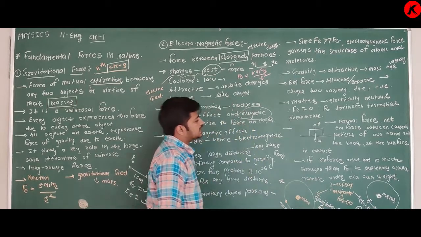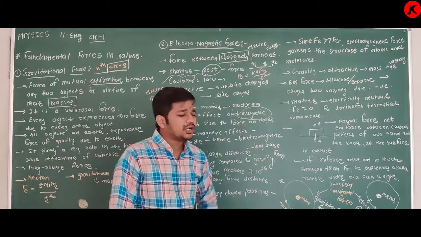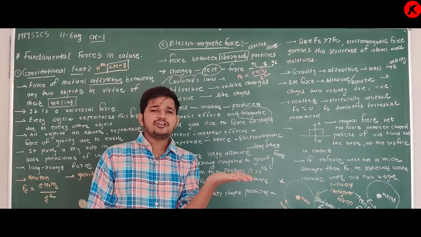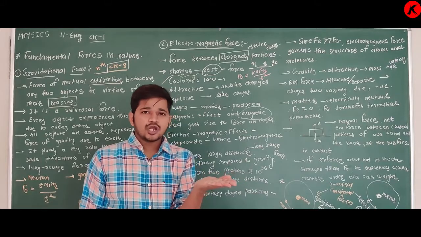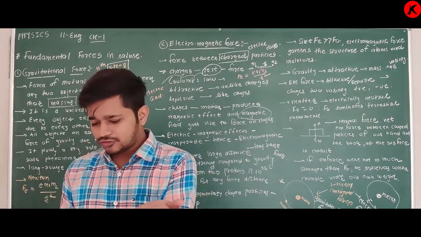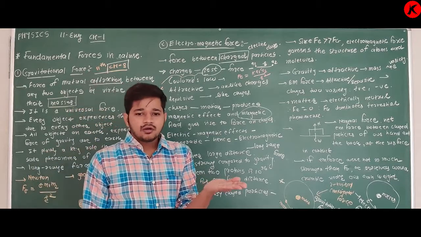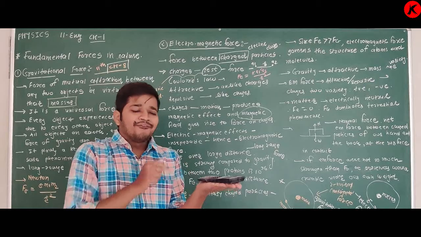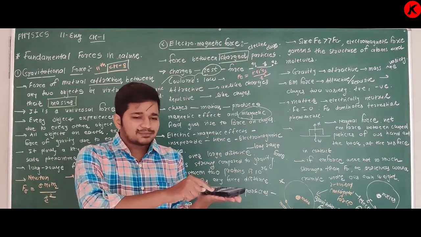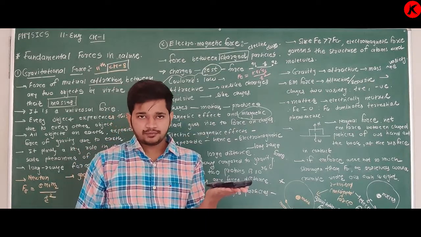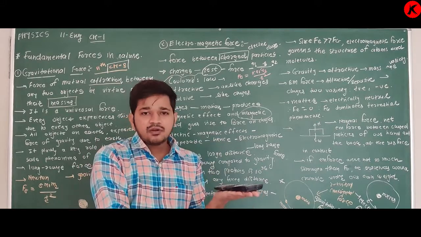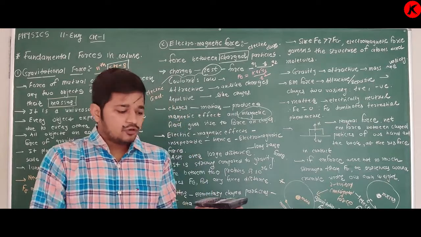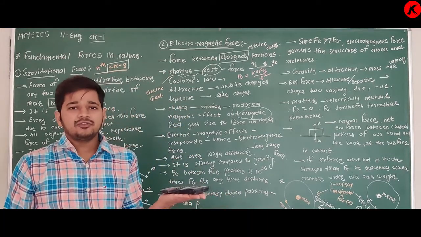Now, the last point about this force. If you have a book in your hand, you can say that this book is stationary. What actually happens? The weight of this book acts in the vertically downward direction. That is nothing but the gravitational force, so this W is nothing but the gravitational force.